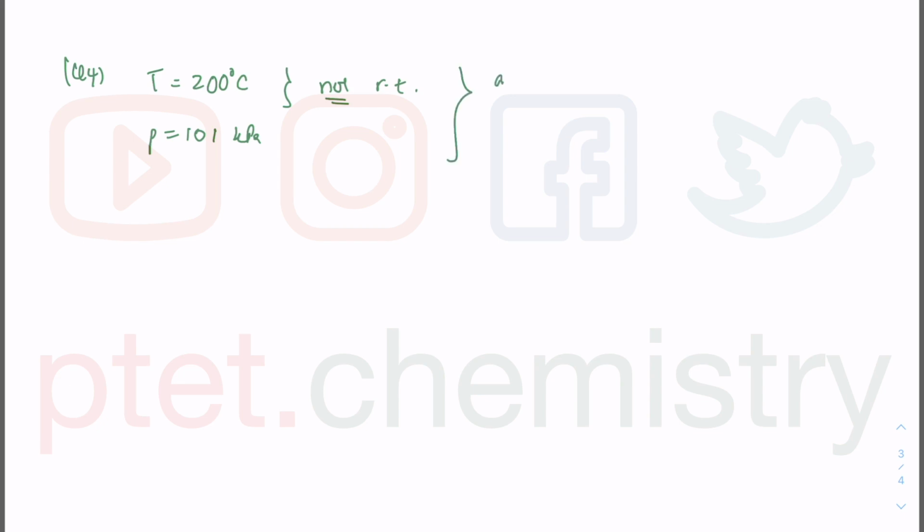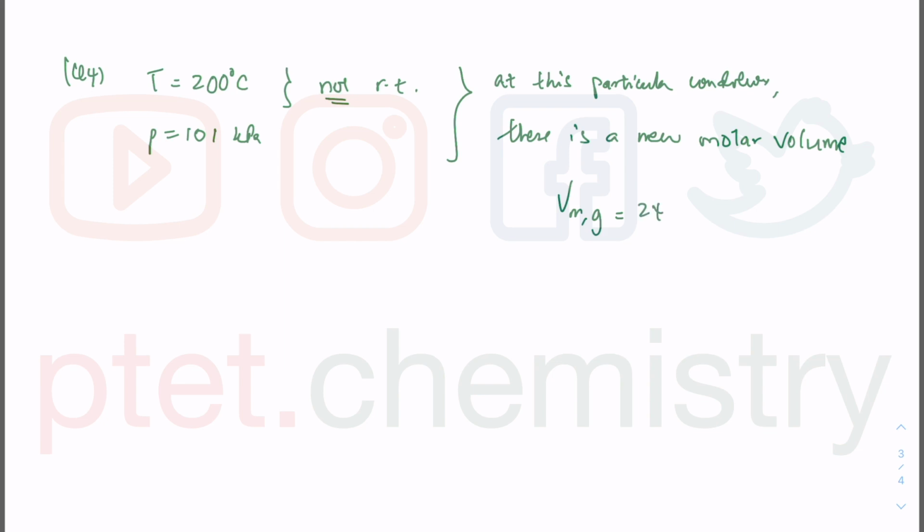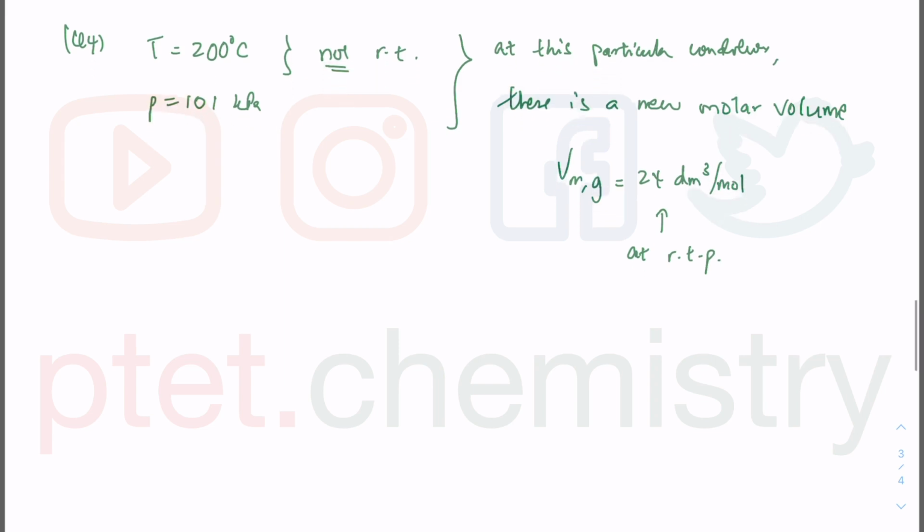But under these particular conditions, there is a new molar volume, because the molar volume of 24 dm cube per mole is only valid at room temperature and pressure. When you say the molar volume of gas is 24 dm cube per mole, as stated since your IGCSE or O-level chemistry, this only applies at room temperature and pressure. Now you are not at room temperature and pressure, so there's a new value. However, I think the essence of this question is basically the same.